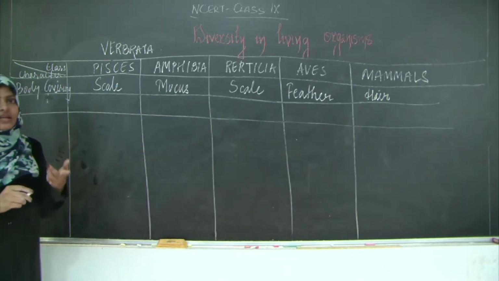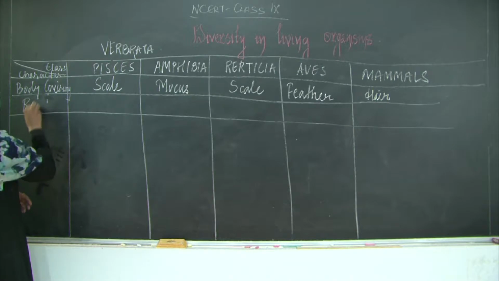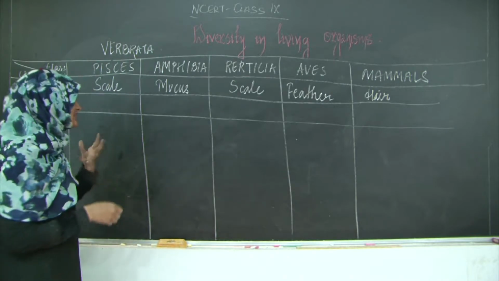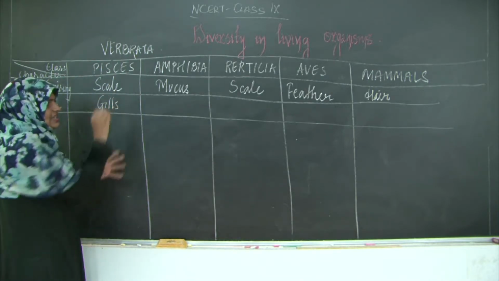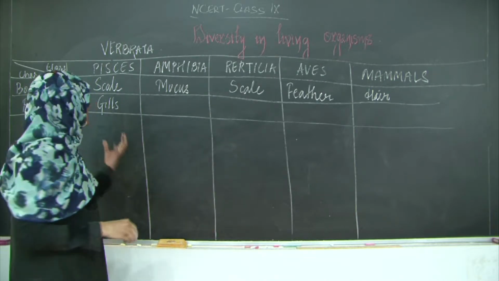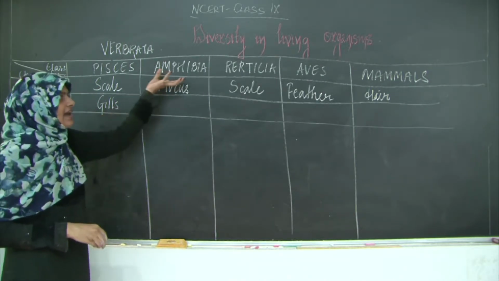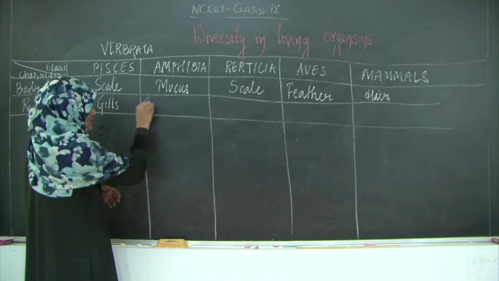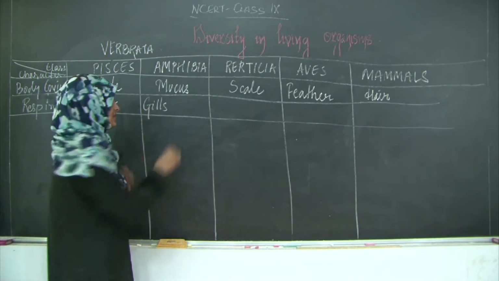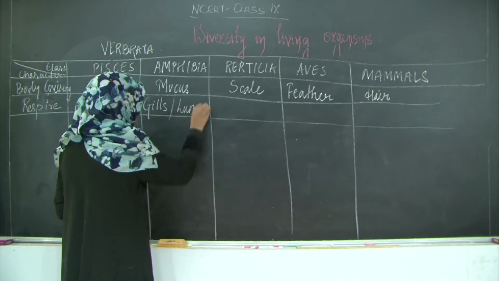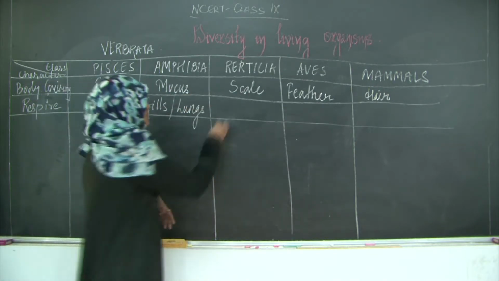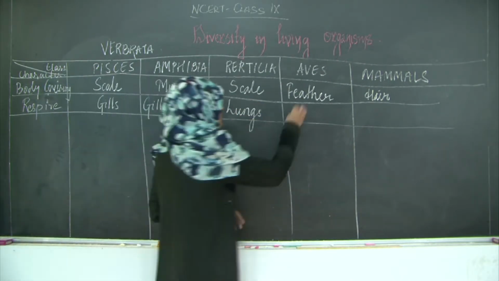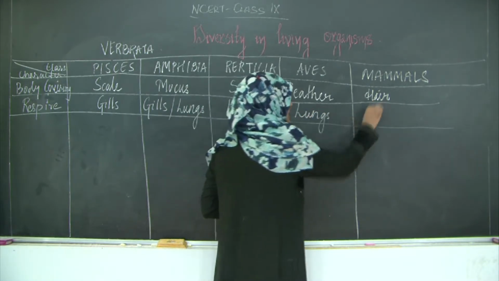The next one was respiration. How do they respire? The fishes respire with the help of gills. We have already studied this one. The 5 classes are very easy and you have studied most of these things in your lower classes. Amphibians stay on land as well as water, so frogs and others respire with gills when they are in water, and with lungs when they are on land. Reptilia respire with the help of lungs. Aves, lungs, and mammals, we all respire with the help of lungs.